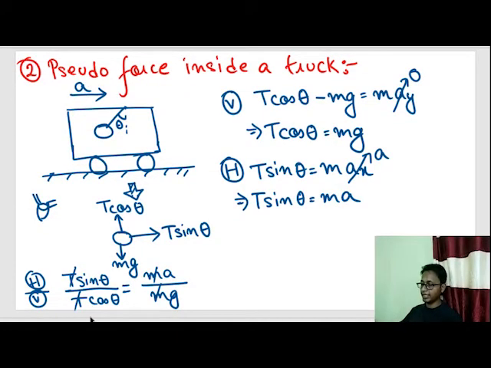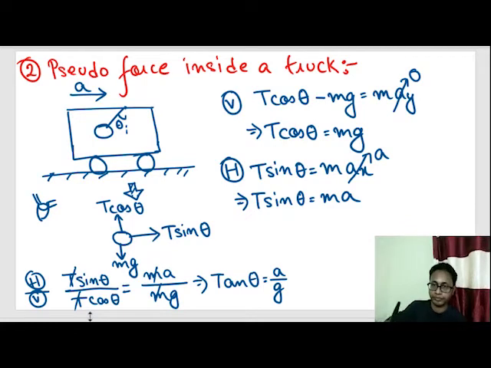T gets cancelled, and sin theta by cos theta is nothing but tan theta, which equals a by g. This was the angle theta made when the truck started accelerating.